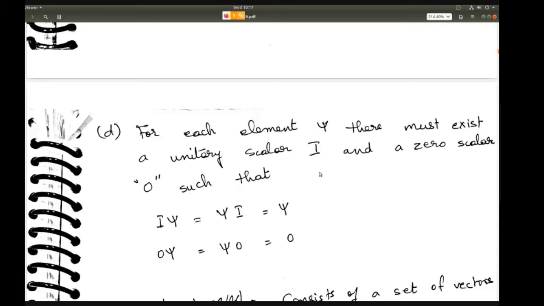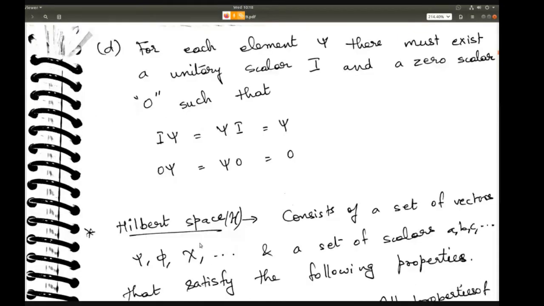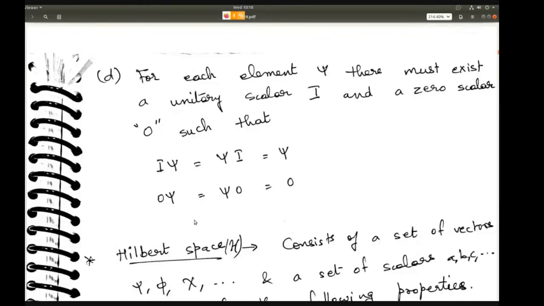So unitary means if you multiply the psi with some unitary scalar, which means basically 1, you're going to get back the psi, right? So that's what it means. And if you multiply with 0, you're going to get 0. All right. So these are the rules and elements of the linear vector space.